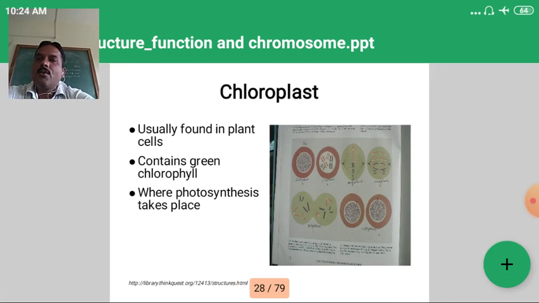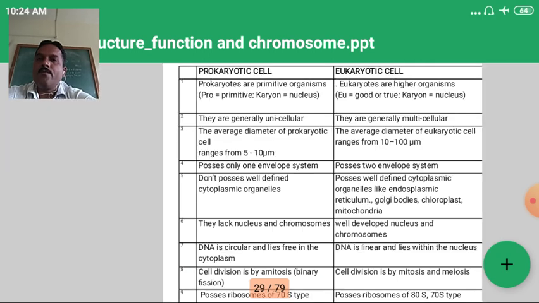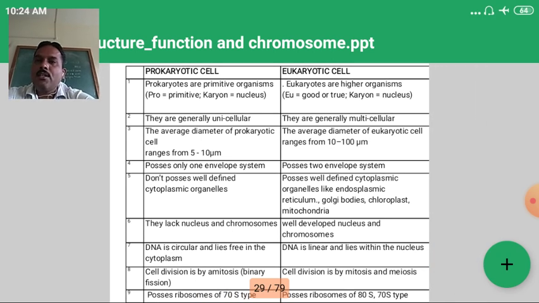Next, chloroplasts are found in plant cells and contain the green pigment chlorophyll. With the help of chlorophyll, in the process of photosynthesis, they can prepare their own food. So chloroplasts are important in the photosynthesis process. After studying the different cell organelles and their functions, we can study the difference between prokaryotic and eukaryotic cells.